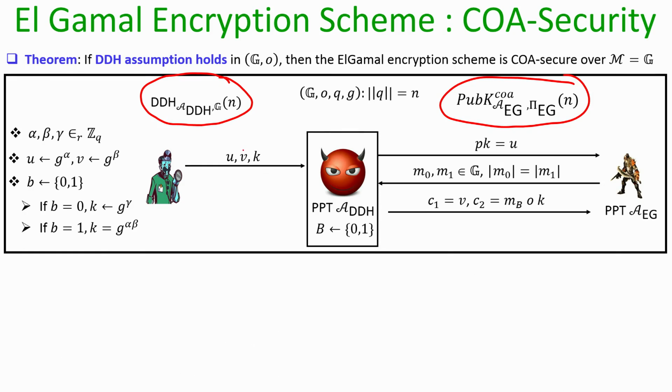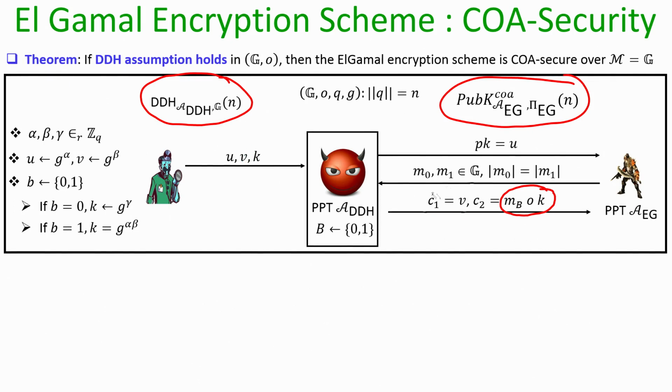The second component of the triplet given as a challenge is set to be the first component of the ciphertext, and the actual encryption of the message is set as M sub b masked with the third component of the triplet.